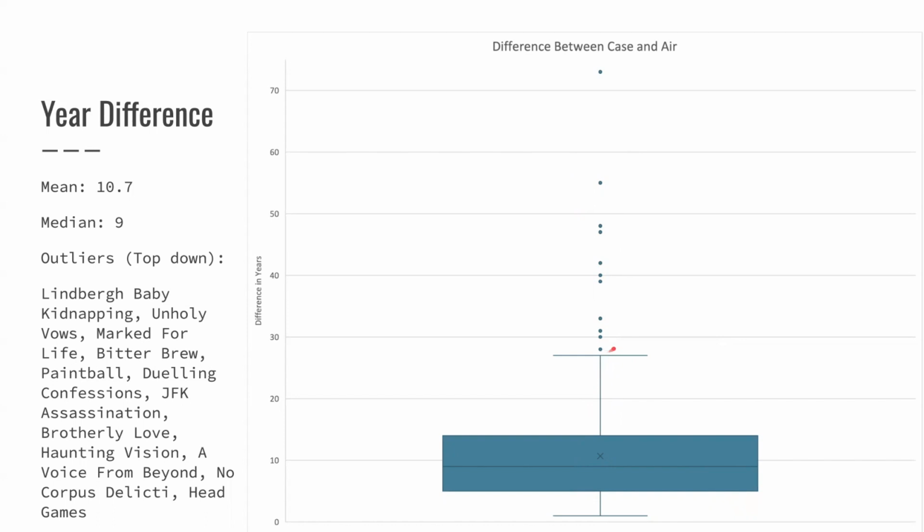But then the outliers from the top down are Lindbergh Baby Kidnapping, Unholy Vows, Marked for Life, Bitter Brew, Paintball, Dueling Confessions, JFK Assassination, Brotherly Love, Haunting Visions, A Voice from Beyond, No Corpus Delicti, and Head Games, which I think was a difference of 28 years.